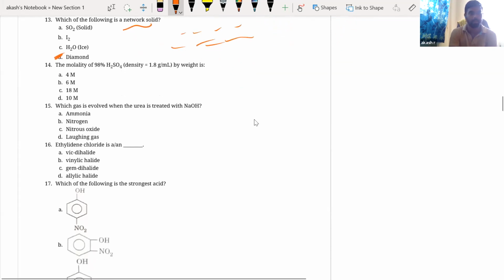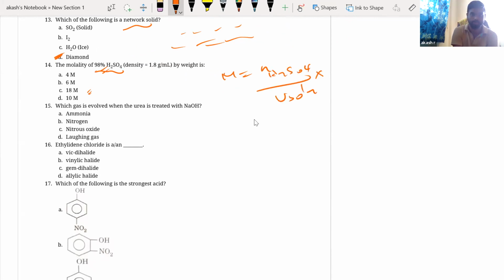Next. Molality of 98% H2SO4 is given based on what? You have to convert mass percentage into molarity, capital M. Now, what is the molarity formula? Number of moles of H2SO4, in this case the solute, divided by volume of solution in mL, into 1000. This is what we need to have.